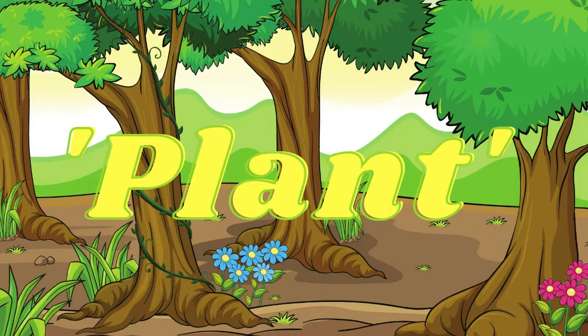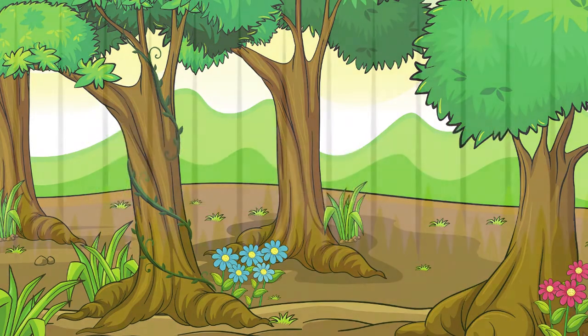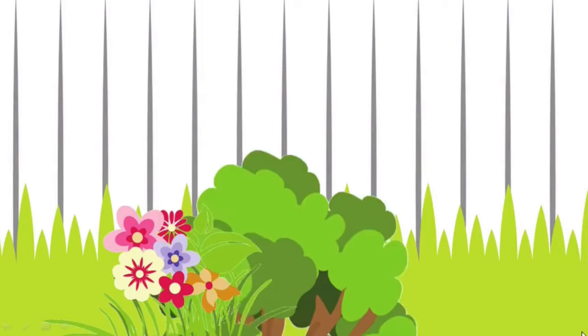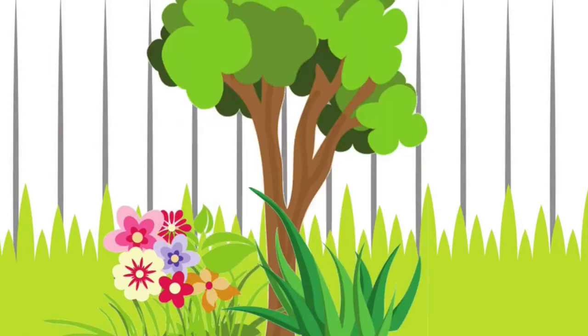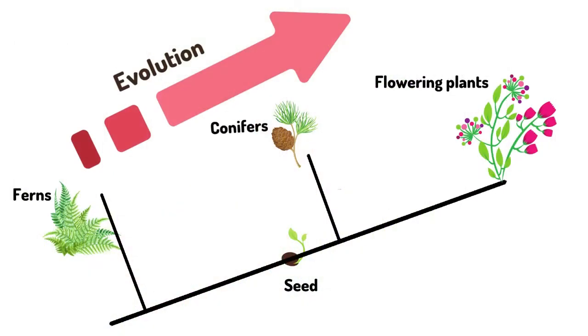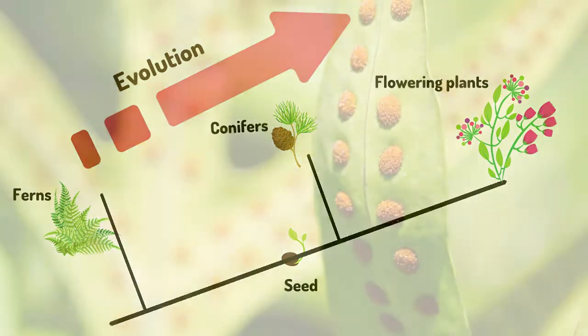When you think of the word plant, you probably picture a flower, a tree, or grass. All of these plants use seeds to reproduce and make new plants. But plants haven't always used seeds to reproduce. Seeds came slowly over a long time as plants evolved. This is a simplified picture to give you an idea how plants evolved.